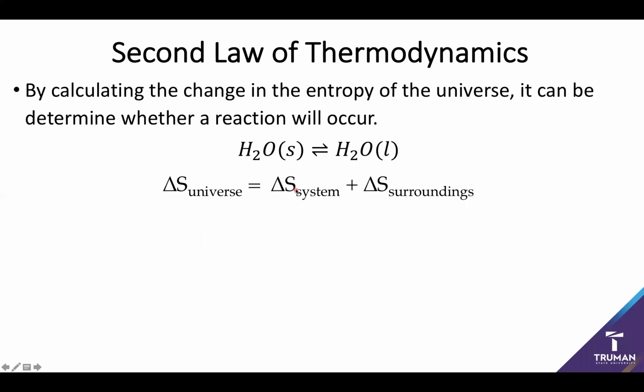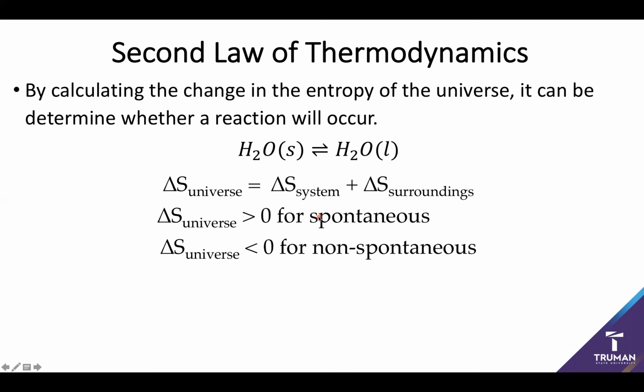So let's take a look at a classic example, the melting of ice to form water. In order to figure out whether the reaction will occur, I have to look at the entropy of the universe. This is a really good example because this is a reaction that can generate water or ice or both at once. If the entropy of the universe is greater than zero, this reaction is said to be spontaneous. The idea is that it spontaneously moves forward. It wants to produce the product. So big thing here: entropy of the universe is positive, we have a reaction.